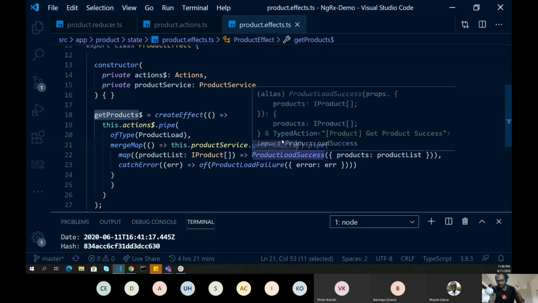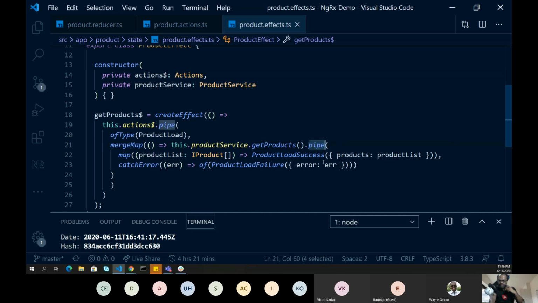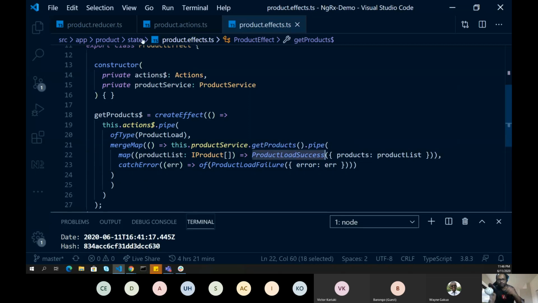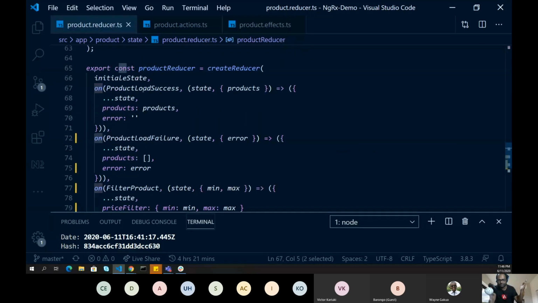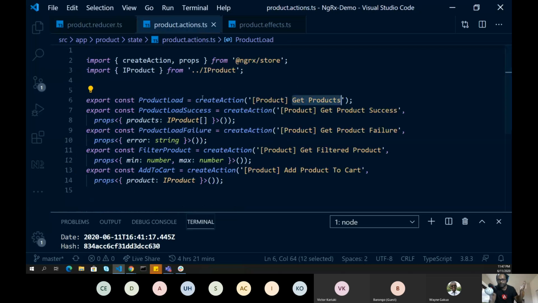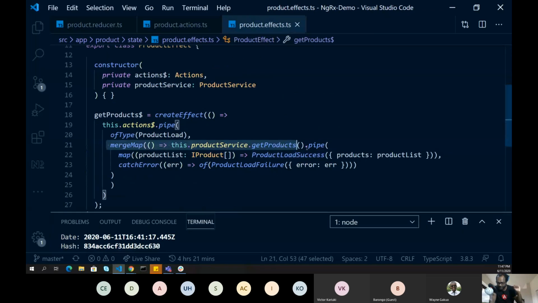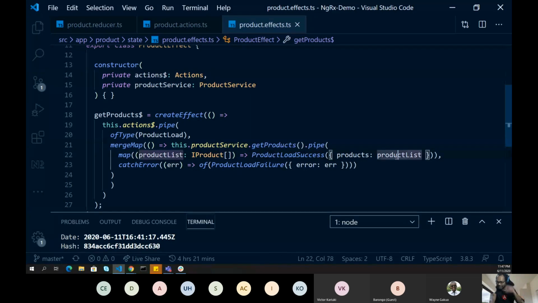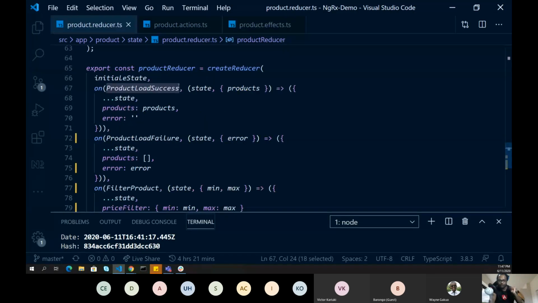After that data is available, I am using the pipe operator, and then I'm using the map operator to dispatch another action. This action is product load success. If you remember, product load success is something which is available here. When this API call is completed and successful, it will dispatch this action with the products list, and this is how you receive your products list here.